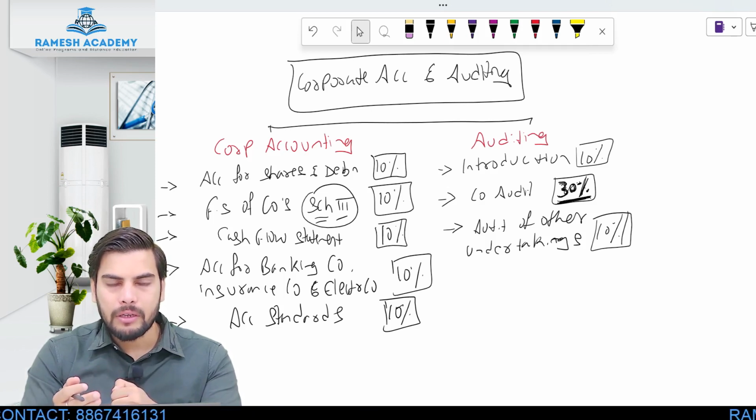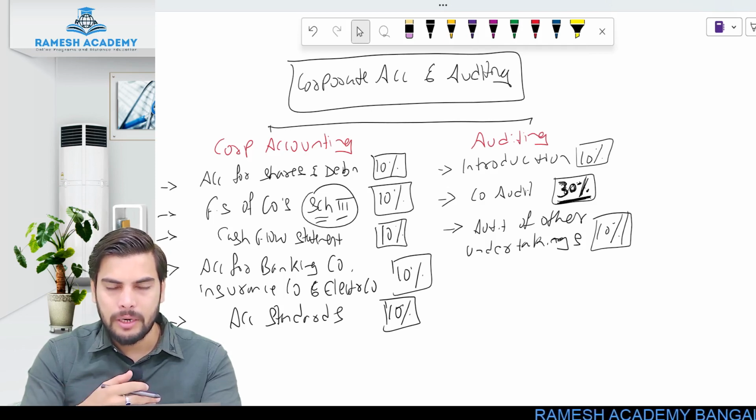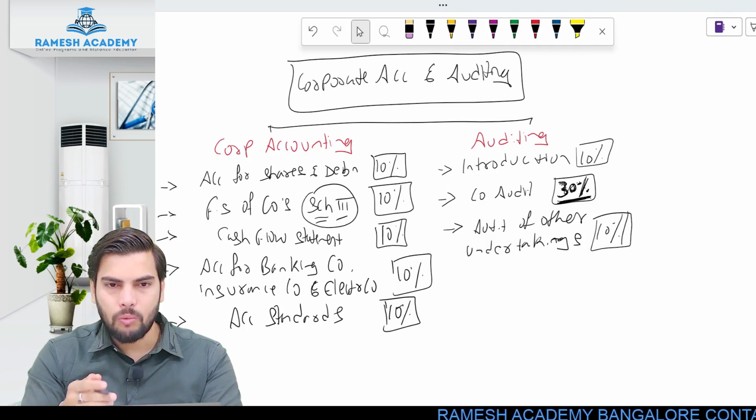When it comes to illustration, each and every illustration will be solved with detailed working notes. Probably those working notes will not be available in your study material. In your study material they would have directly given the value, but we'll be showing how exactly we arrived at that particular value. Everything will be available in our notes. If you just go through it, it is more than sufficient.